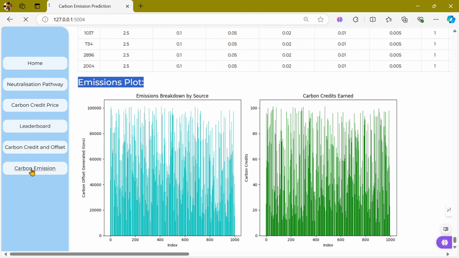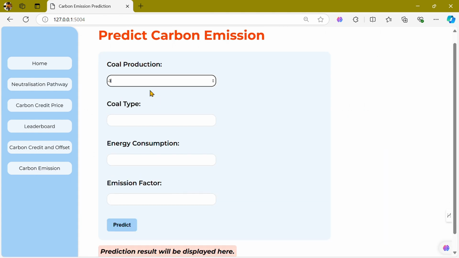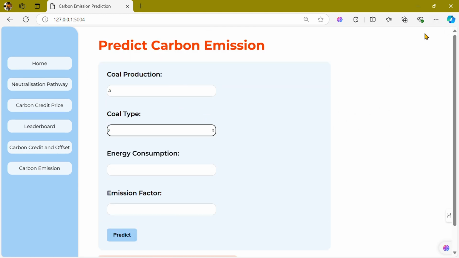In predicting carbon emission, it shows total carbon emitted in kilograms and also a histogram. We have used a random forest regression model that predicts carbon emissions based on coal production, coal type, energy consumption and emission factor, providing accurate estimates for environmental analysis.